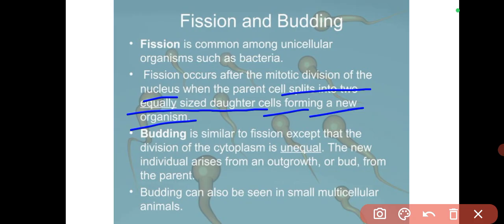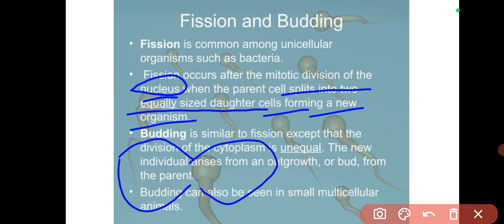But if you already understand it, you will know that mitotic division first happens when the nucleus divides into two, that is, separation of the chromosomes into two equal parts, and then the cell itself will separate at telophase. Is that okay? So that's how fission primarily occurs, by mitotic division.